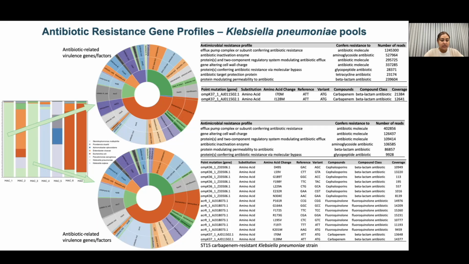Importantly, we also detected mutations in OmpK37, a porin involved in antibiotic permeability. Alterations in this gene are known to reduce susceptibility to carbapenems. Together, these findings suggest that Klebsiella pneumoniae in SIBO is not only present, but may carry clinically relevant resistance traits.